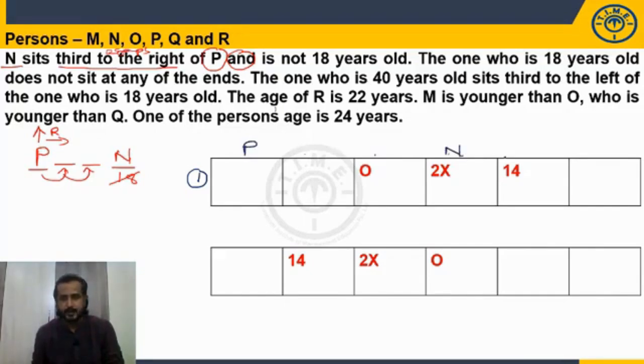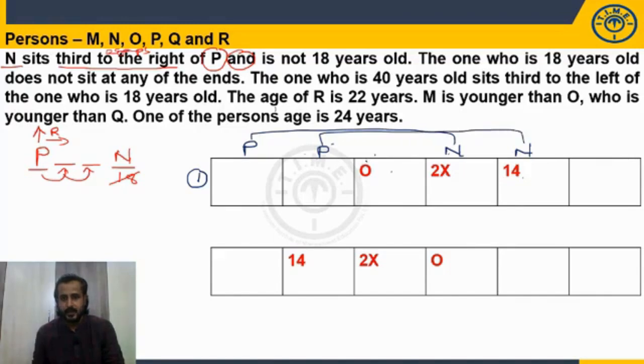Now, P and N here. P and N, yes, I can take. What is wrong in this? P I can take here, 1, 2, and it is what? N. Yes, I can take P here, N here. So how many possibilities? 2 possibilities. P and N here, P and N here.